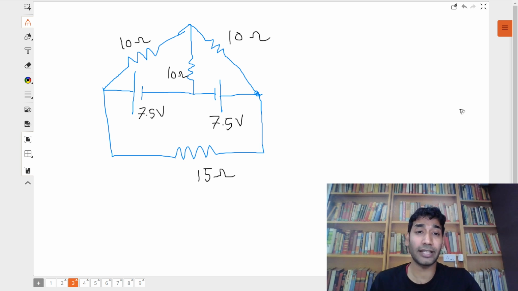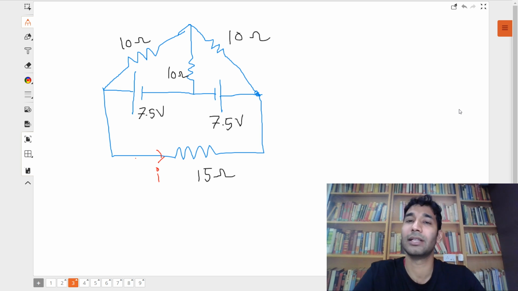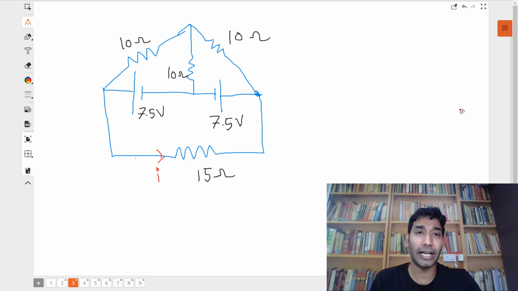The question was that you need to find the current in this circuit. Let me just draw it out. You need to find the current I in this circuit and in others as well, but primarily it was this current. Now, the moment we see this question, the first thing which comes to our mind is series and parallel. Can we do this question by series and parallel? Let me just quickly mark the resistors. Let me call this resistor 1, resistor 2, this is resistor 3, and resistor 4.